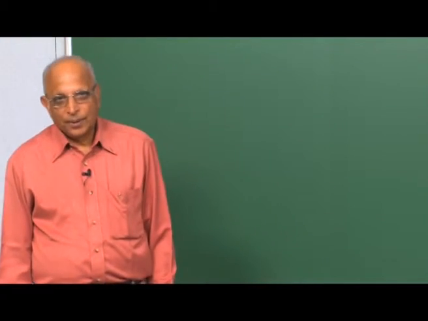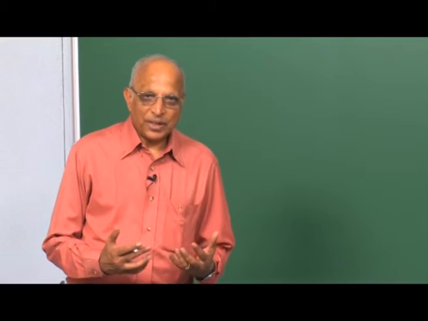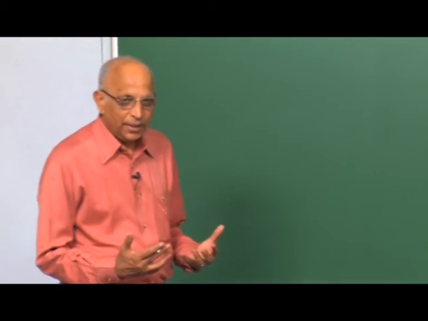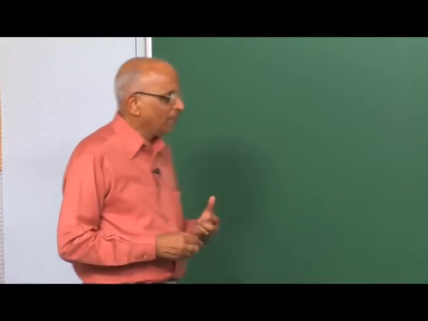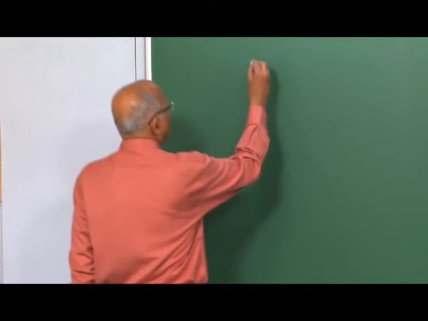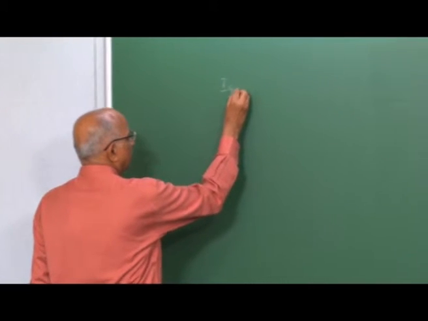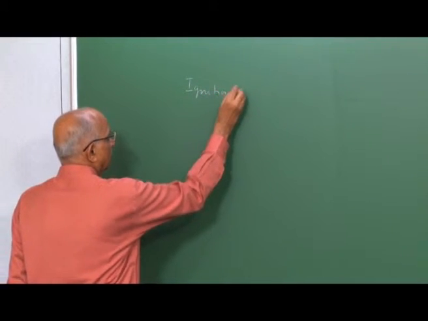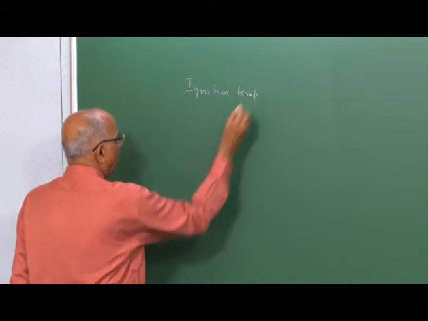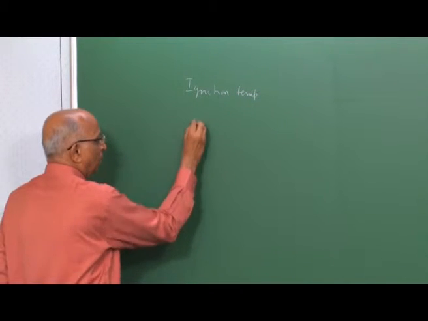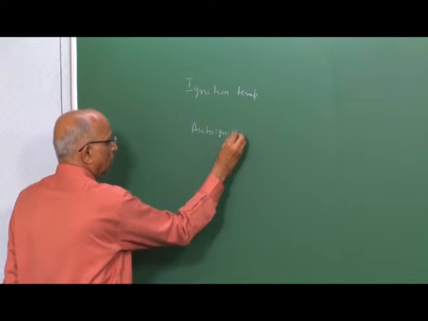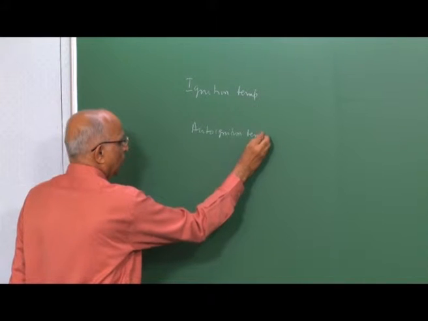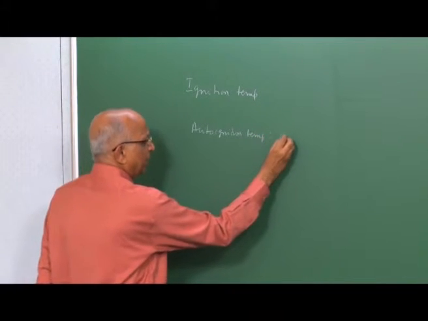Good morning. In the last lecture, we considered the heat loss from a particular volume of the explosive and the heat which is getting generated within the explosive, and we were able to define something like an ignition temperature. We defined something which we called an auto ignition temperature, which we also termed the critical temperature.